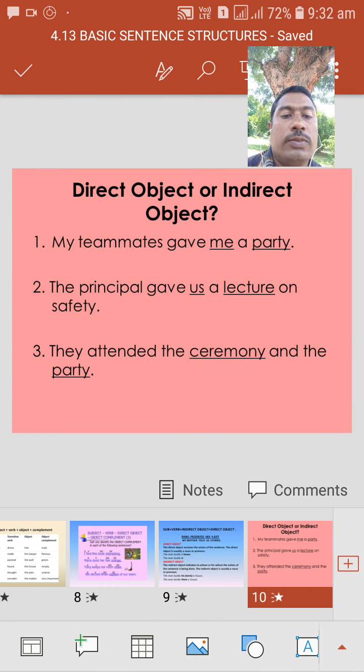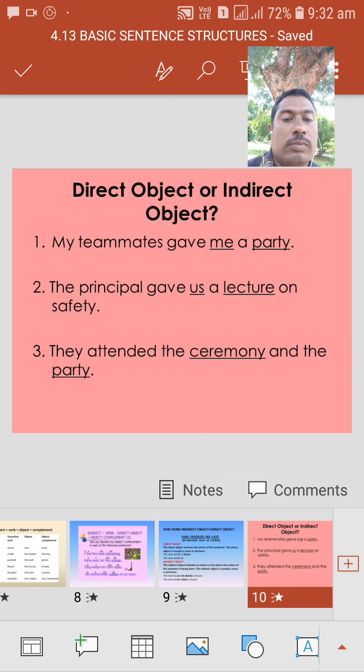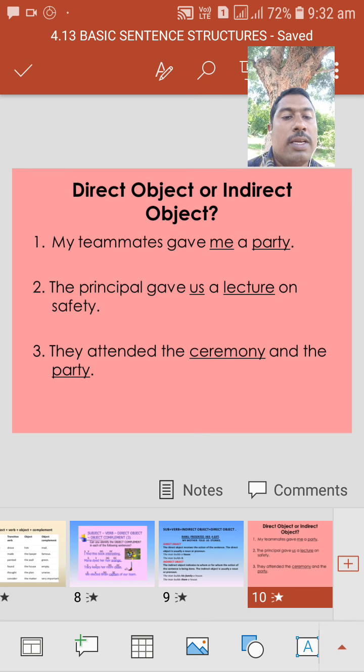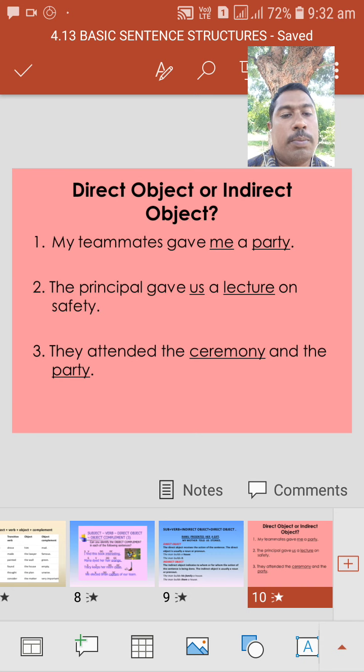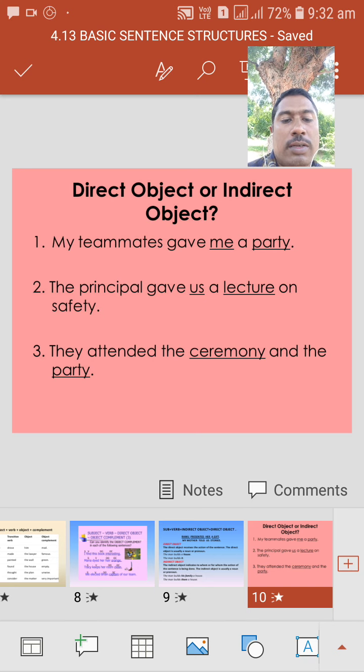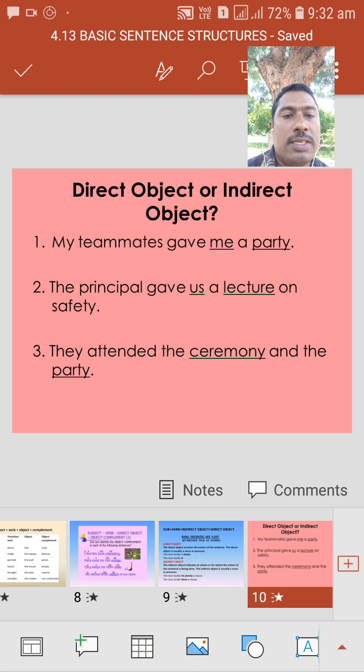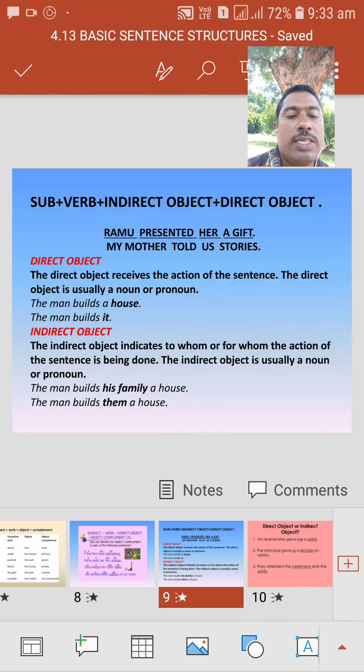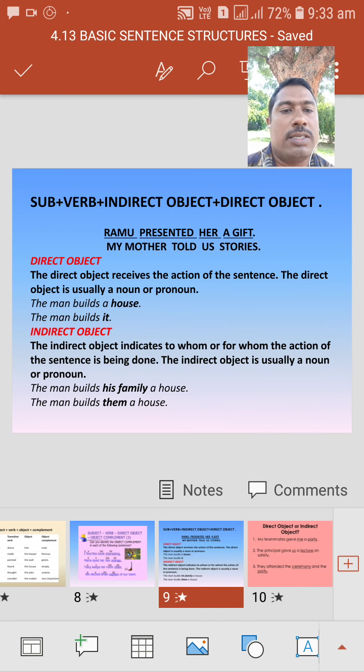Okay, we have a few more examples. My teammates gave me a party. A party is the direct object and me is the indirect object. Okay, this is about subject plus verb, indirect object and direct object. Okay, this is the topic, basic sentence structures. Okay, thank you.